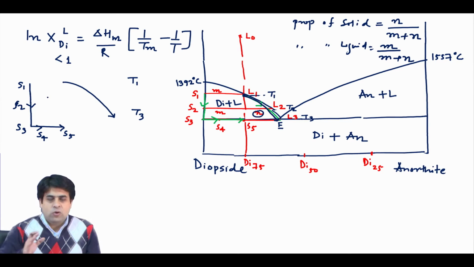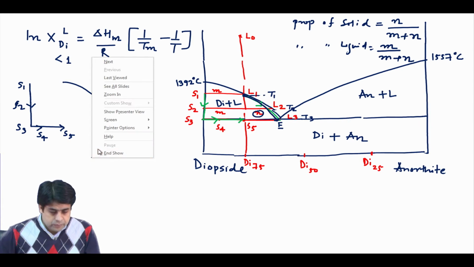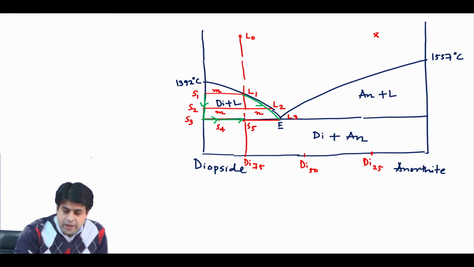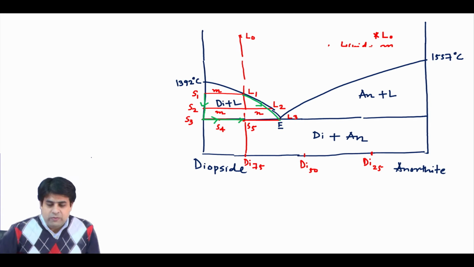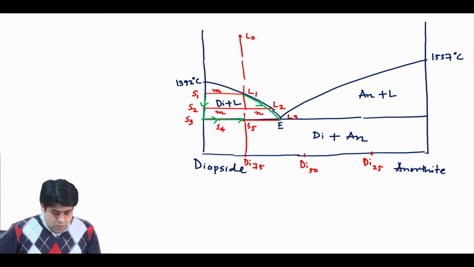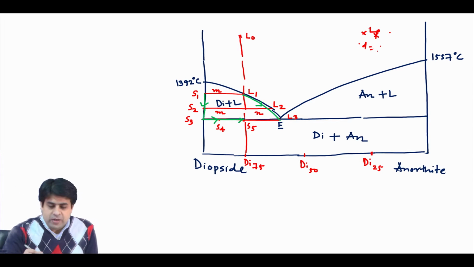When your liquid has a composition in the primary field to the right of the eutectic, suppose this new liquid composition L0, what will happen when we decrease the temperature?